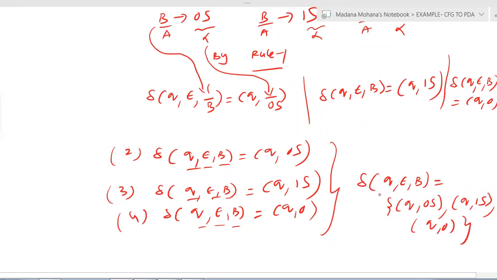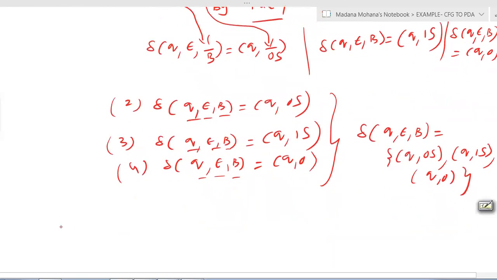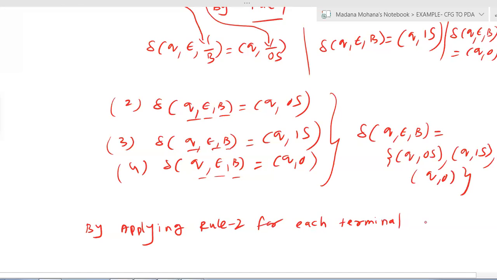So now this entire transition will consider it as the single transition. So delta of Q comma epsilon comma B. Then by applying rule 2. Now rule 1 is applied for all the variables. We have only two variables S and B. So we applied rule 1. Then by applying rule 2 for each terminal, for each terminal symbol.